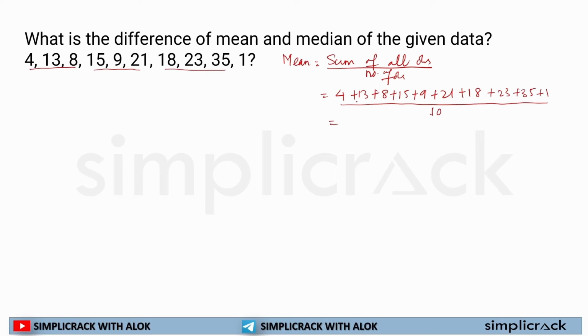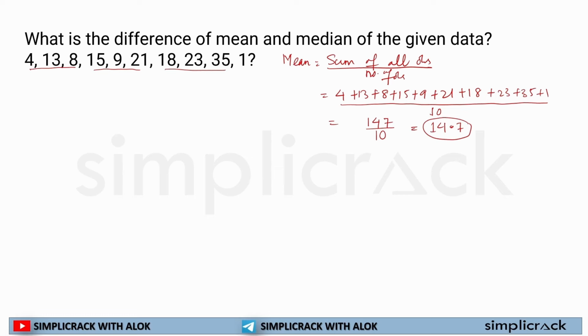Now if I add it: 4 plus 13 is 17, 25, 40, 49, 70, 88, 91, 111, 112, 147. 147 divided by 10 is equal to 14.7. I hope you know how 14.7 comes from this.